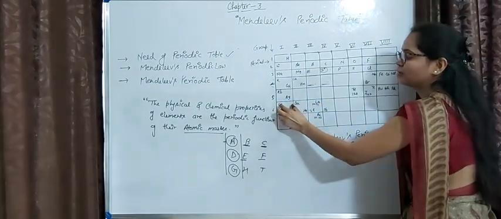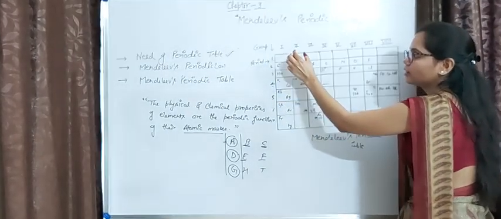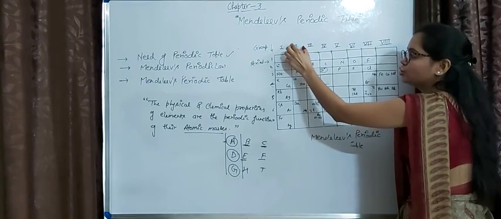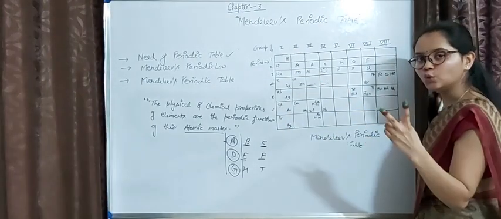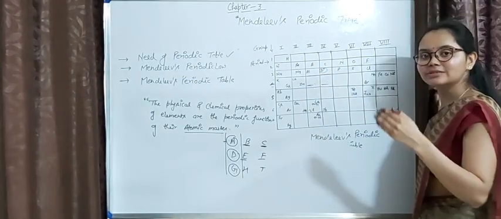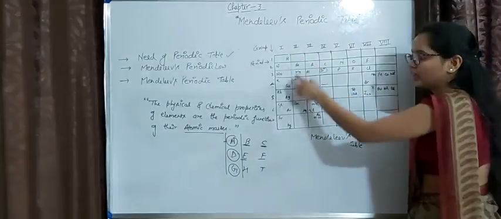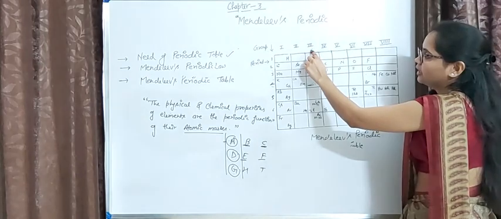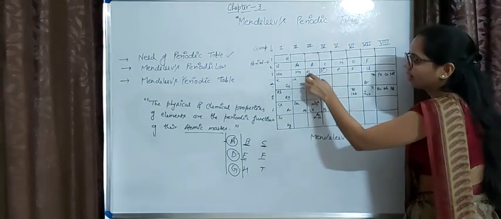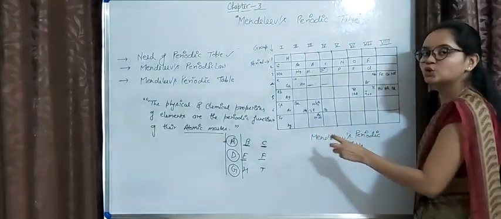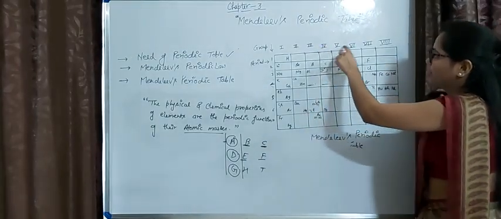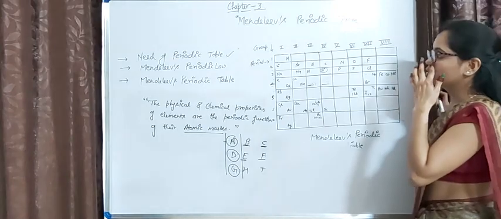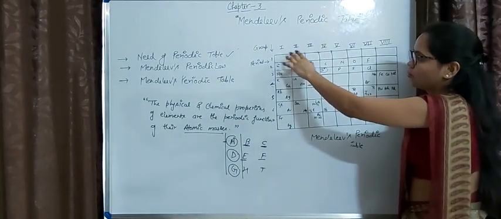All the elements which belong to the second group will show valency 2. Similarly, all the elements present in the third group will show valency 3, and the same for 4, 5, 6, 7 and 8. This is the property of a group.